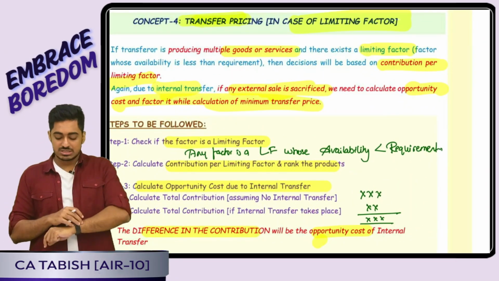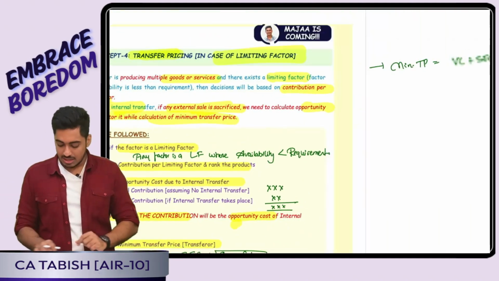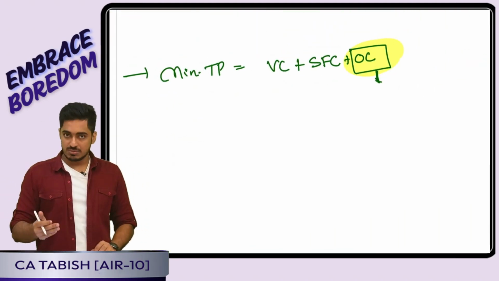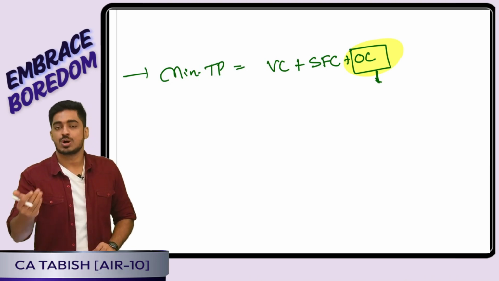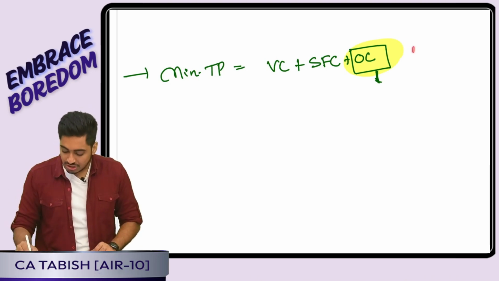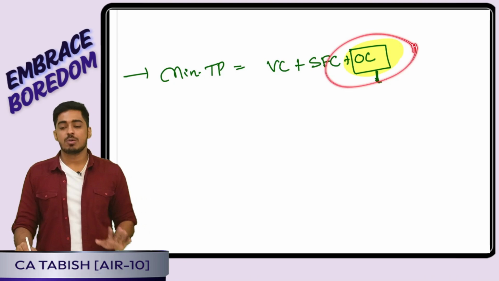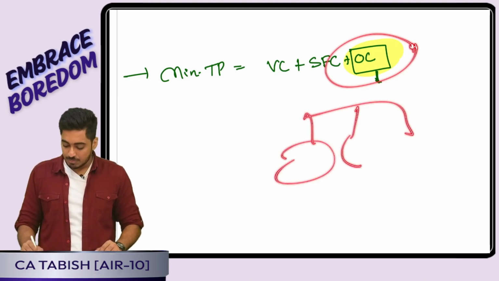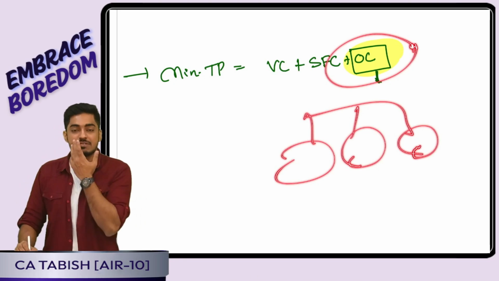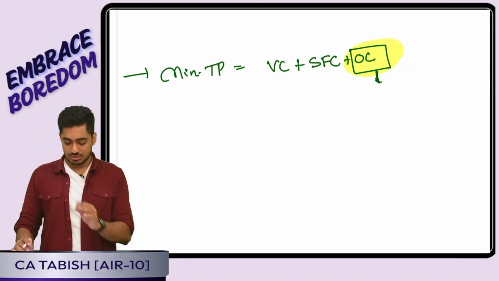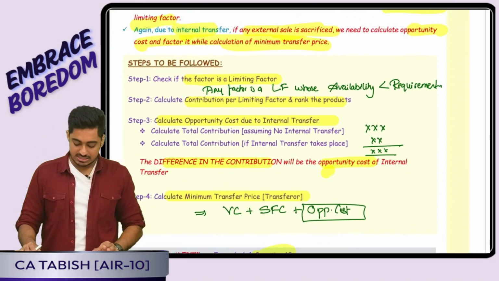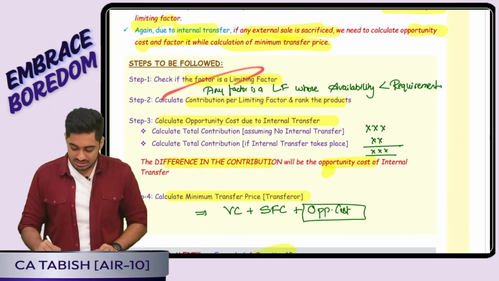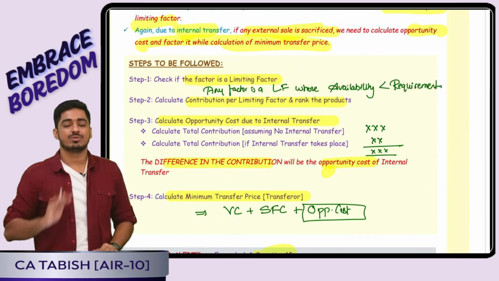Then the final thing was transfer pricing in case of limiting factor. Now we want to calculate the minimum transfer price. In that three components are there: variable cost, specific fixed cost, opportunity cost. This opportunity cost, if I am producing one component only, then it is very simple. But if transferor is producing multiple components, and I have a limiting factor, how do I calculate opportunity cost? Simple steps to be followed. Step number 1, check if the factor is a limiting factor. Normally in questions I need not do this. If it is a limiting factor, the question will give me.